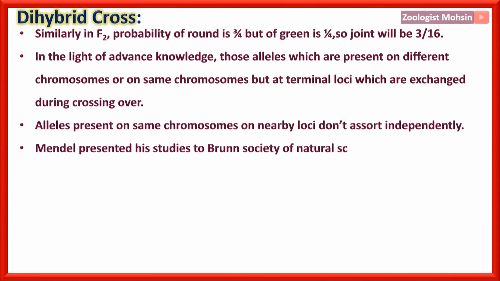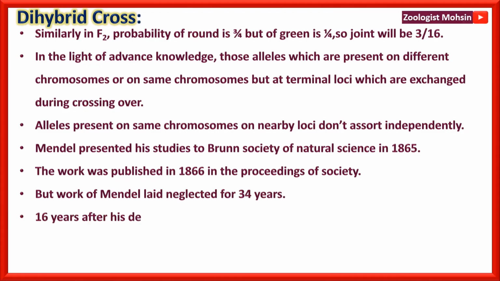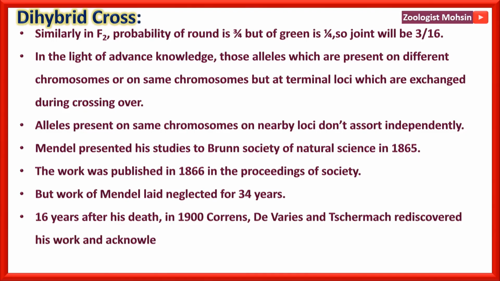Mendel presented his studies to the Brunn Society of Natural Science in 1865, and the work was published in 1866 in the Proceedings of that society. But the work of Mendel lay neglected for 34 years, almost 16 years after his death. In 1900, Correns, De Vries and Tschermak rediscovered his work and acknowledged it.